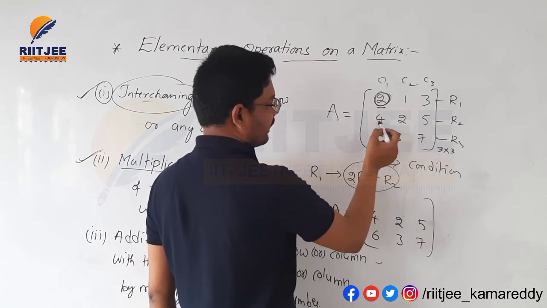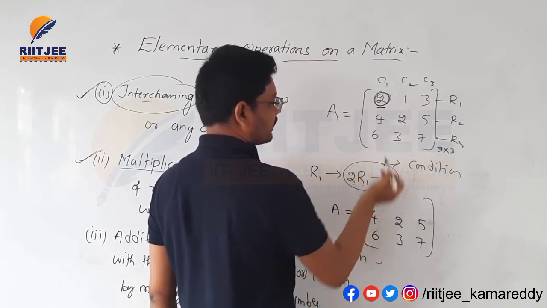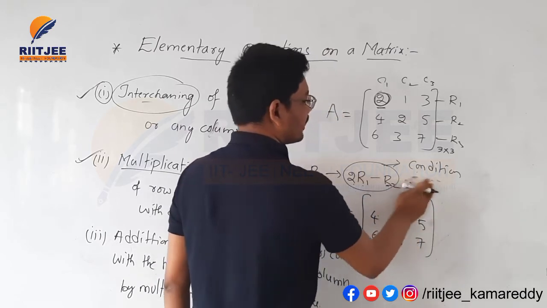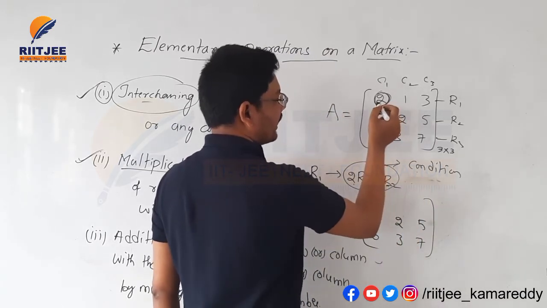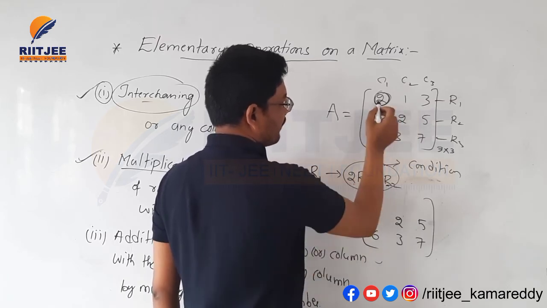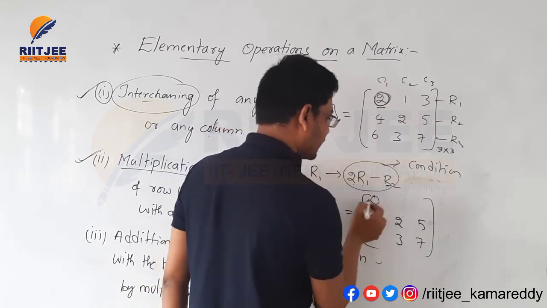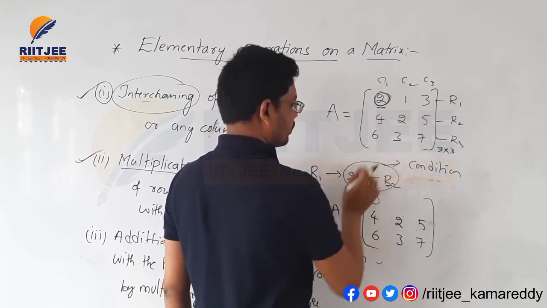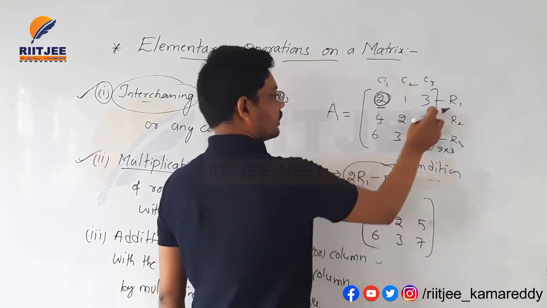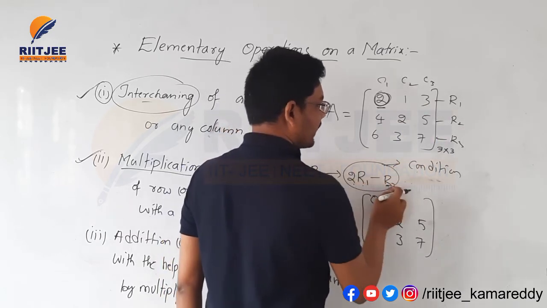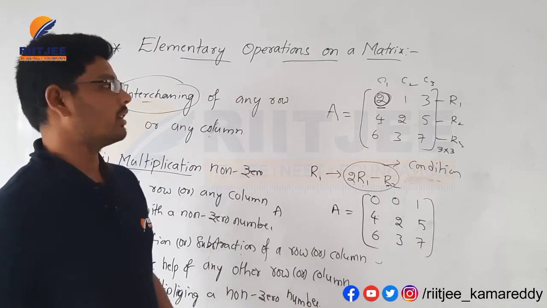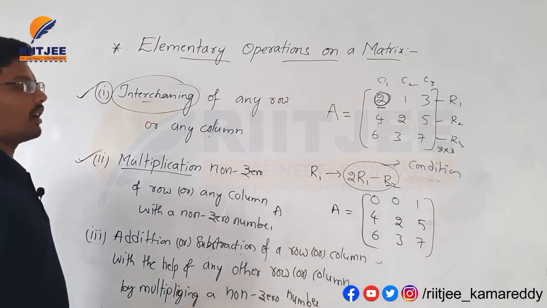Why? Because here R2 is 4. If you subtract 4 from 2, that will give non-zero, not 0. Because I am multiplying by 2, if you multiply this element with 2, that will become 4, and 4 minus 4 will become 0. 2 into R1, 2 into 1, 2 minus 2, that equals 0 again. 2 into 3, 2 3s are 6, 6 minus 5, that is equal to 1. This is the third operation of a matrix.